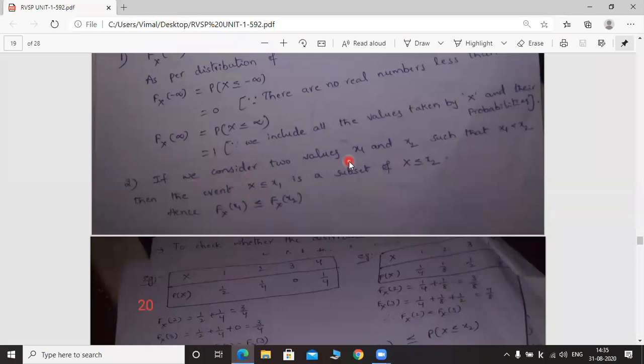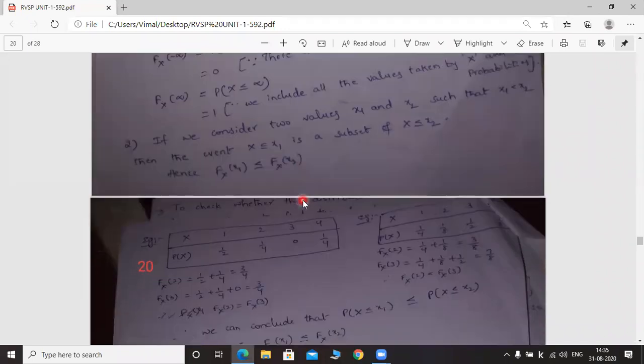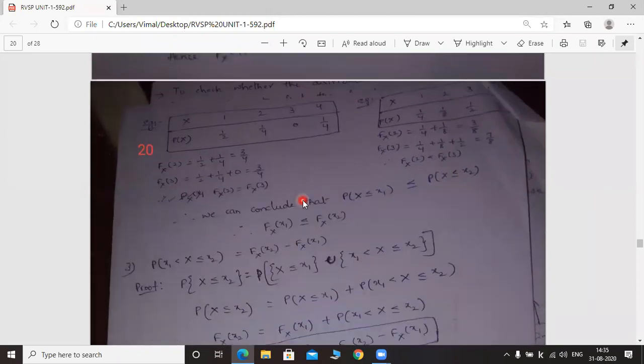If we consider two values, x1 and x2, such that x1 is less than x2, then the event capital X less than or equal to x1 is a subset of capital X less than or equal to x2. Hence, we have to prove that capital Fx of x1 is less than or equal to capital Fx of x2. Okay. So here, this can be proved by taking two examples separately, and finally we have to combine the